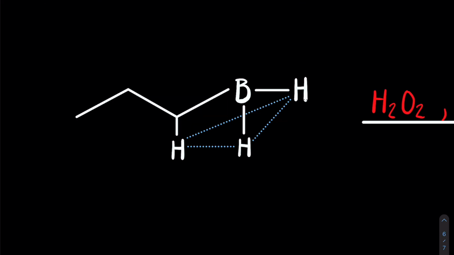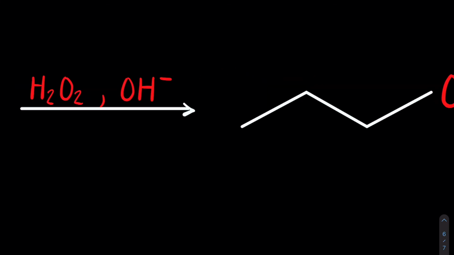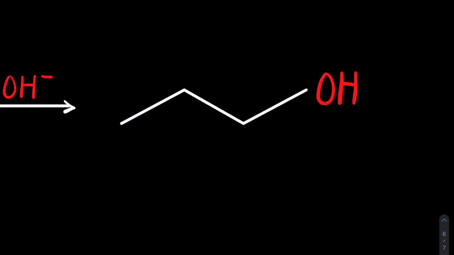So this is our organoborane intermediate. Upon addition of hydrogen peroxide and a base, we will receive our final product, the alcohol. This alcohol, via anti-Markovnikov rules, is on the less substituted carbon. This is secondary, this is primary.